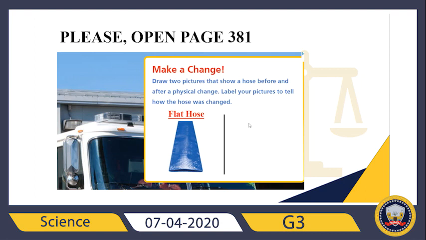So I can make some different physical changes. I can cut it, I can roll it. So in this example, I'll roll up this flat hose. If I roll it up, it looks like this, right? I just changed the shape. It looks different right now, but it is still the same. So I just rolled it up. But remember, the matter is still the same. Because of this, it's just a physical change.